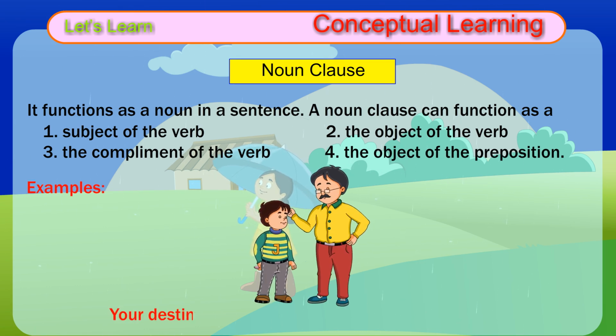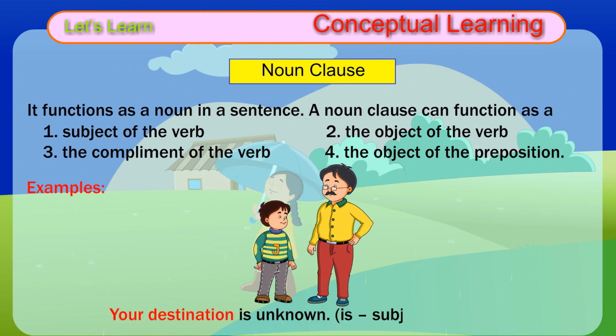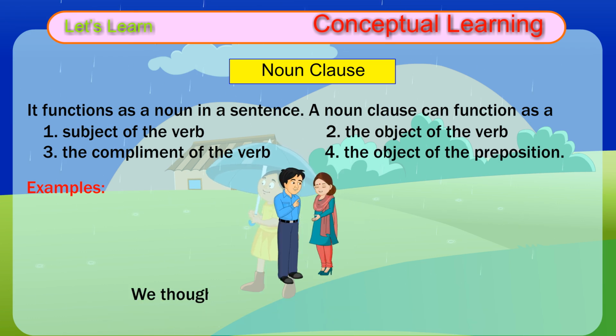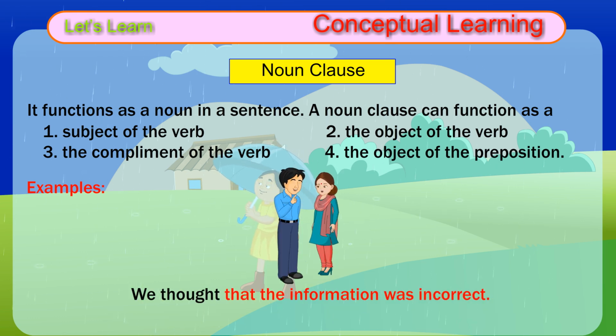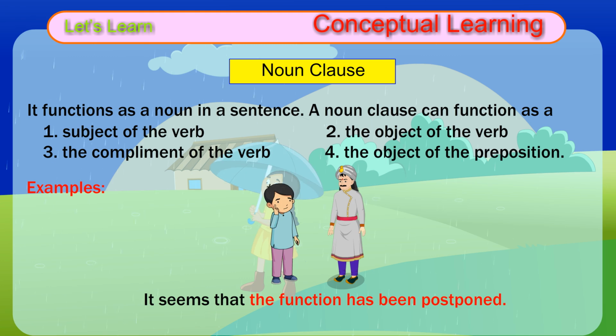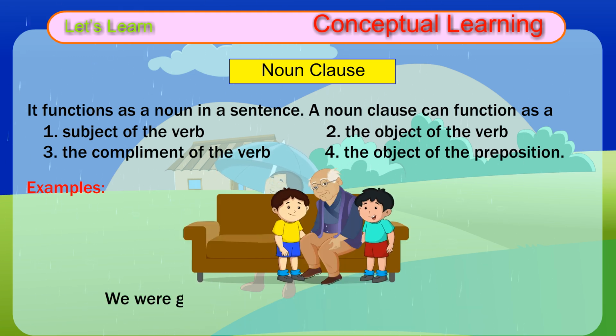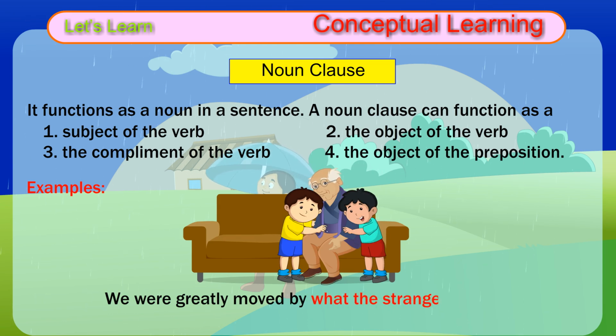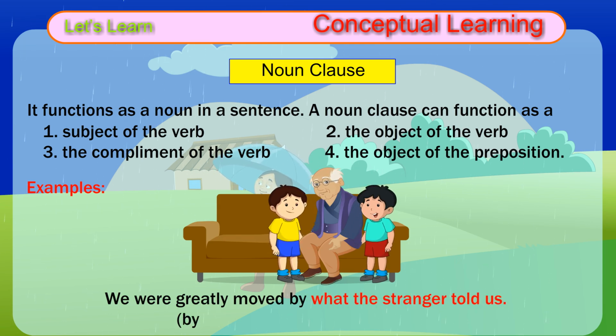Examples: Your destination is unknown. Is, subject of the verb. We thought that the information was incorrect. Thought, object of the verb. It seems that the function has been postponed. Seems, complement of the verb. We were greatly moved by what the stranger told us. By, object of the preposition.